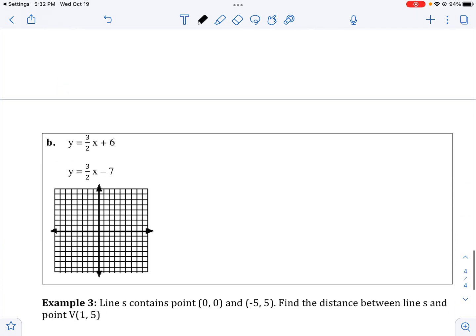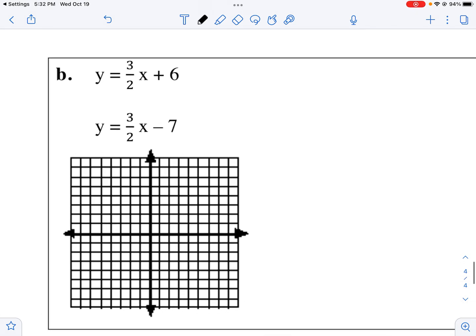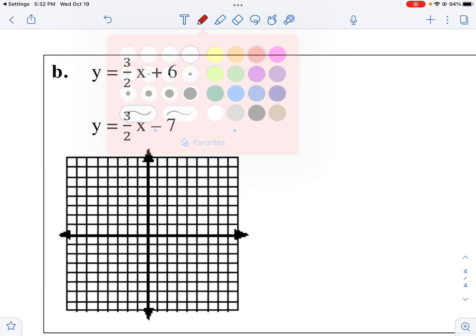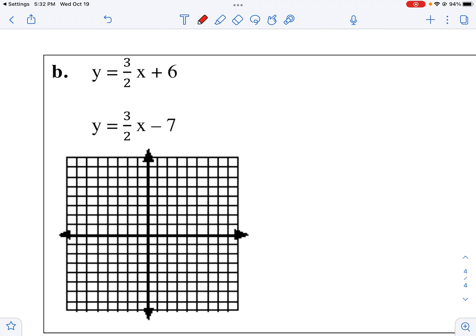All right, let's try another one. I'm giving you these two lines. I want to find the distance between those two lines. So I will put my two parallel lines down here.